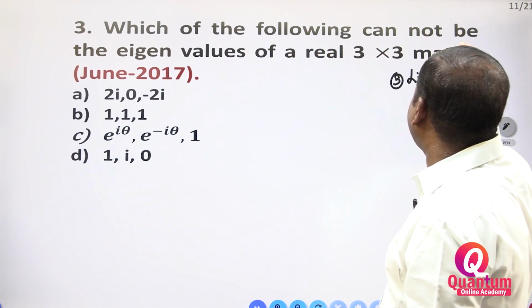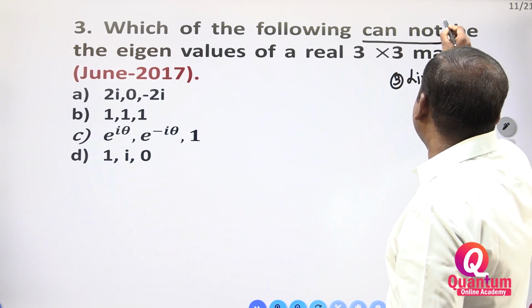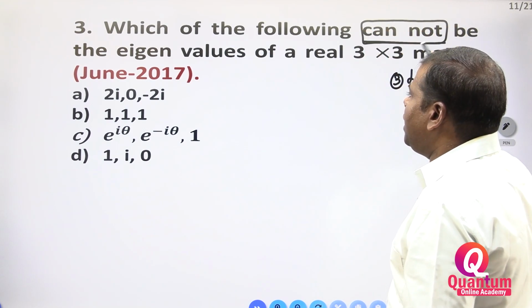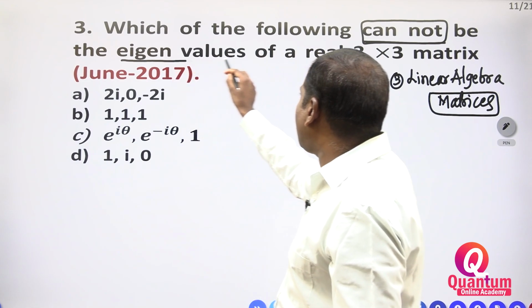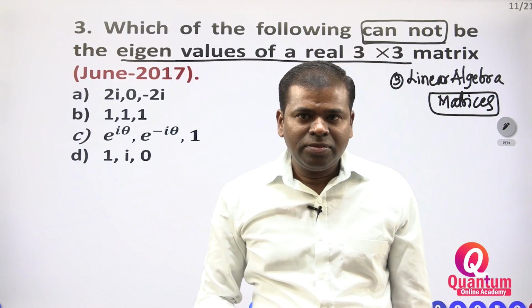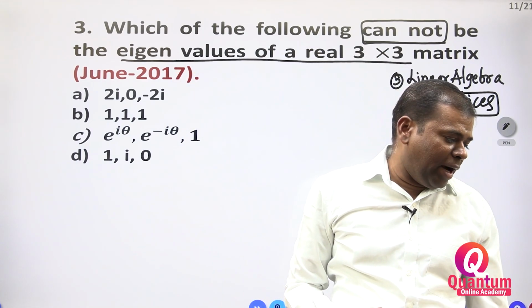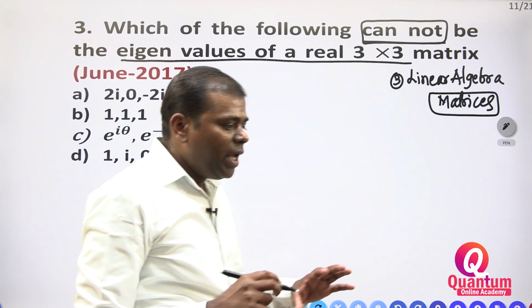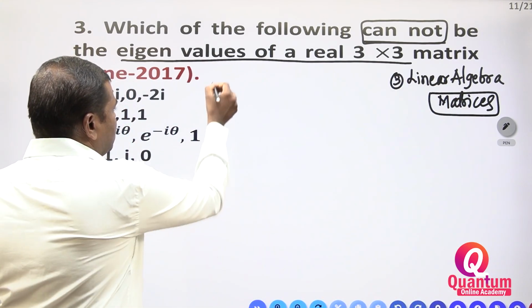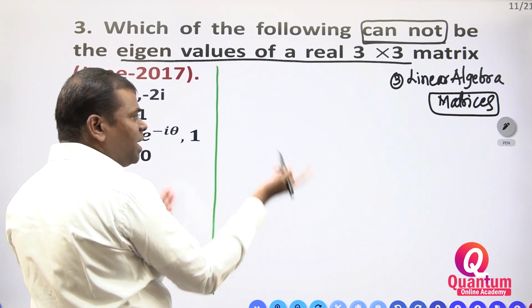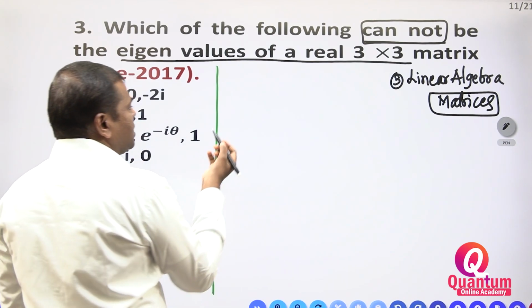Which of the following cannot be an eigenvalue of a real matrix? Eigenvalues of a real matrix. Suppose any matrix, I will give one statement. From that statement you have to see the options.